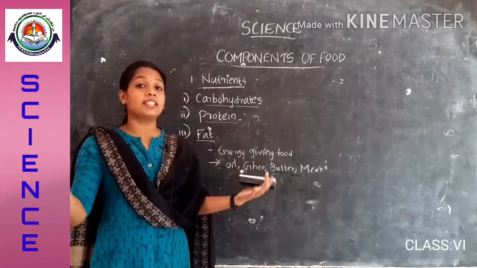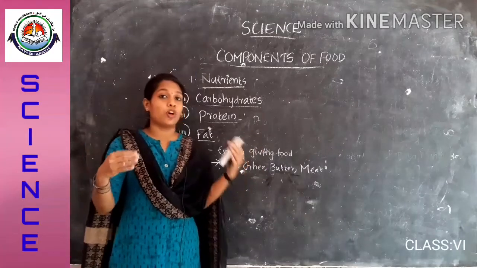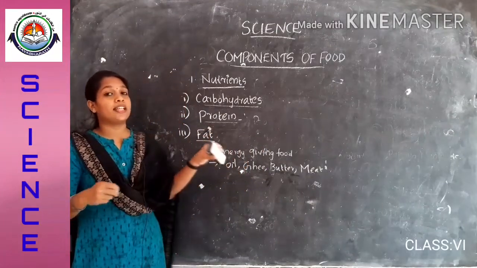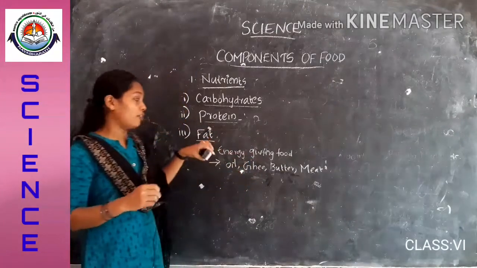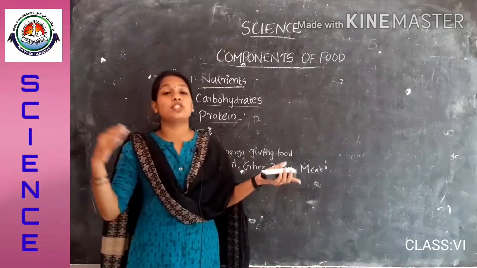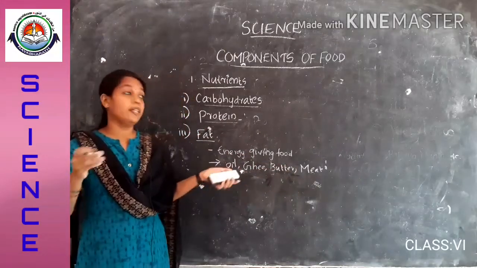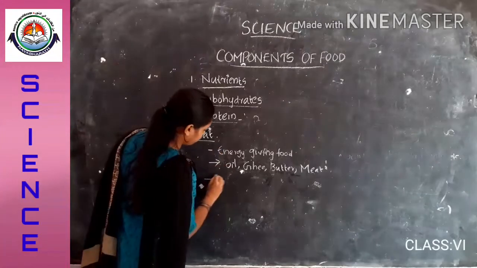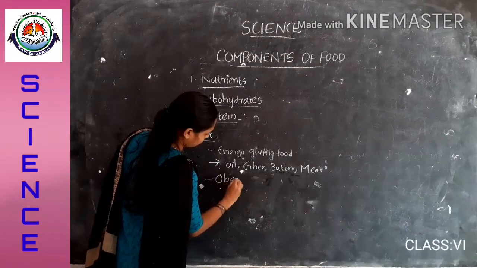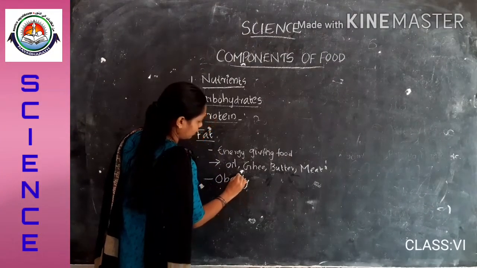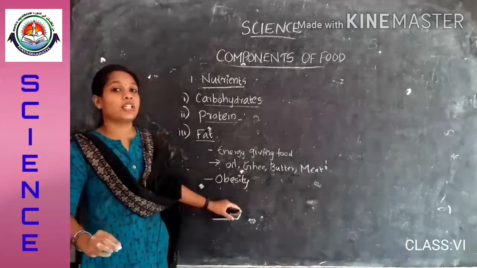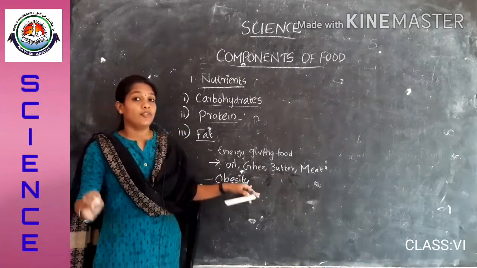The increased presence of fat in our body leads to a condition called obesity. It is an unusual condition and it is not healthy for us.